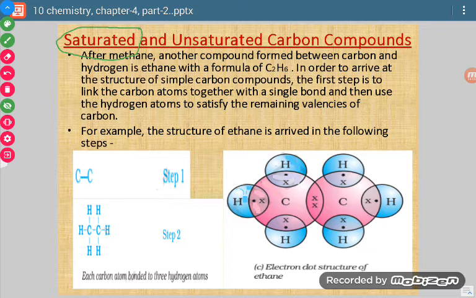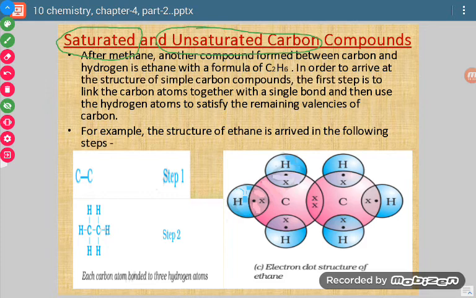And if there is presence of a double bond or more than one double bond, or a triple bond or more triple bonds between the carbon atoms in the molecule, then that will be termed unsaturated.